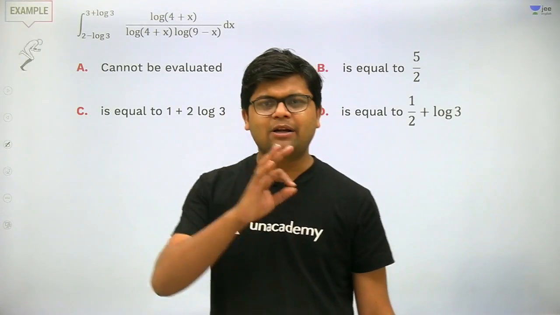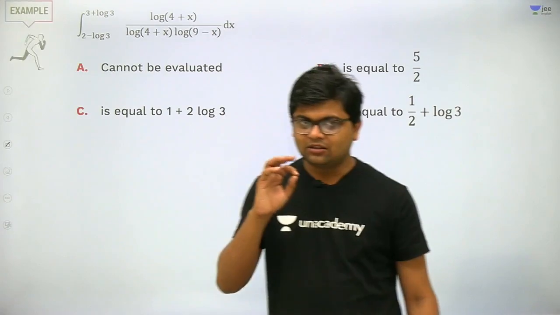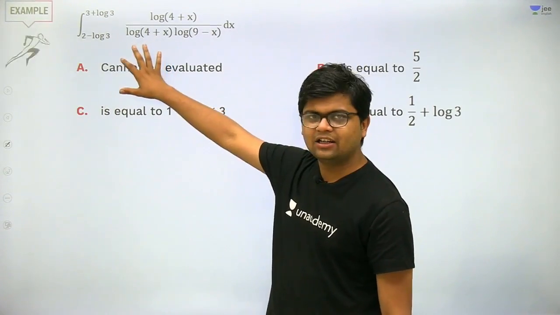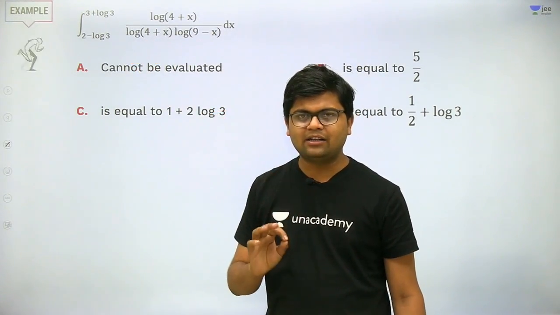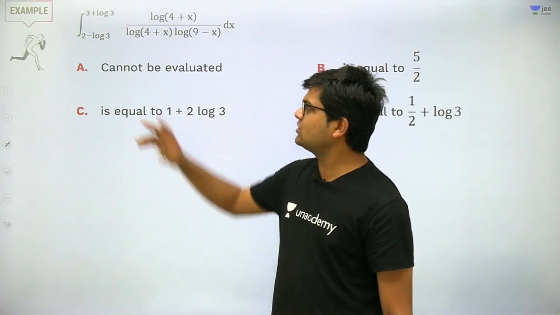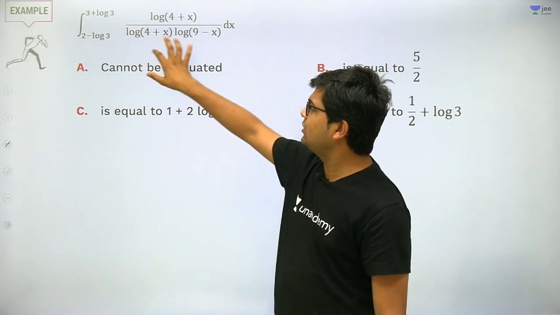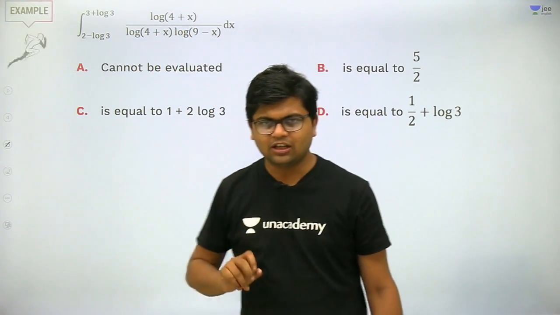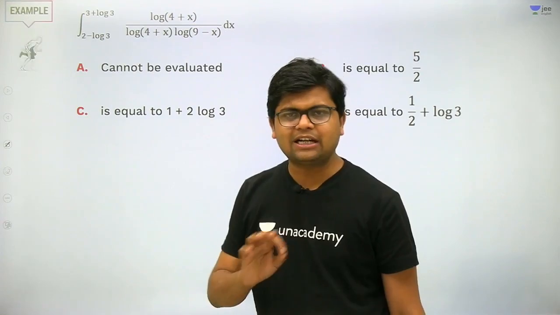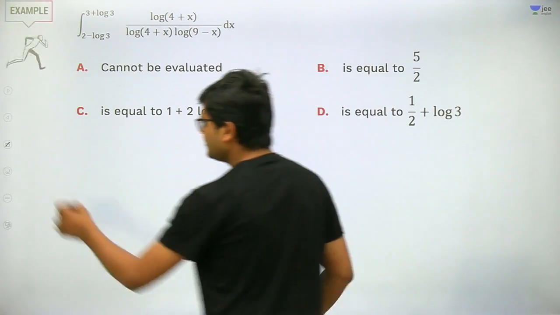This is also a very fundamental problem. Once you look at this integral, the first thing that should come to your mind is the king property, because the sum of limits is very easy, na? Sum of limits is 5. So if I want to solve this question, I'll apply the king property and it will get solved very easily.